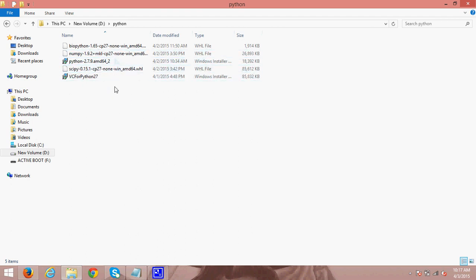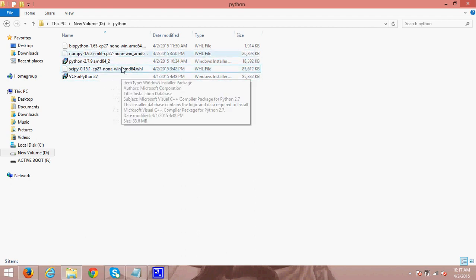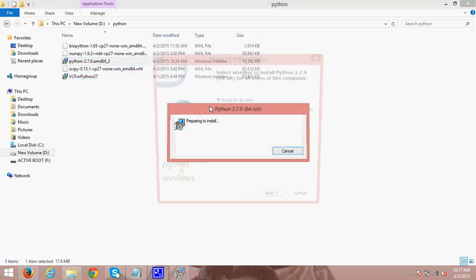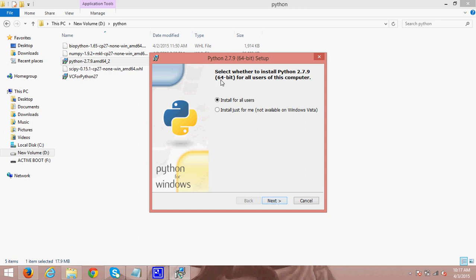I have already downloaded these from a website, and I have given the links in the description so that you can directly go through this website and download. First, install the Python 2.7.9 version. Yes, this should be installed for all users.